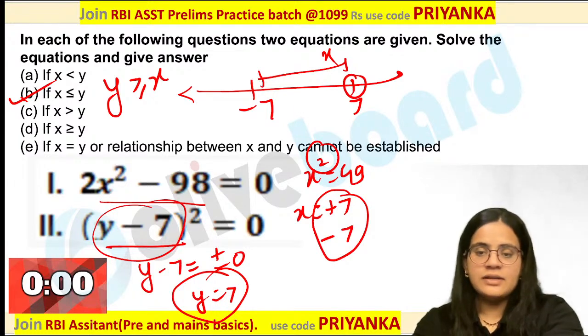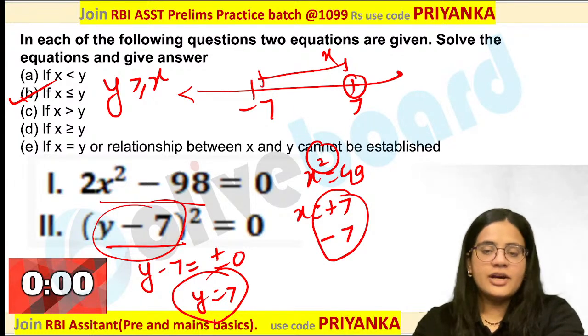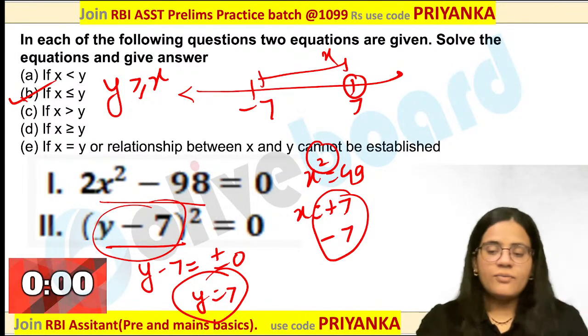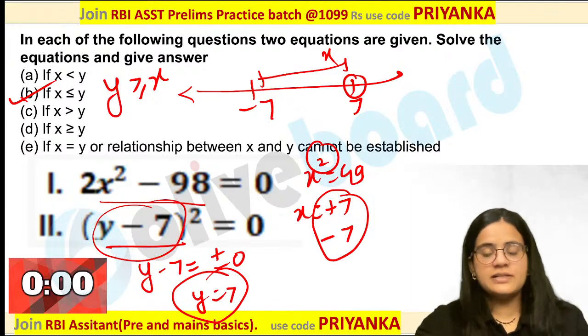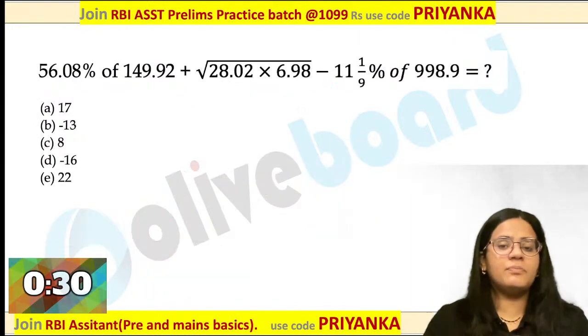Everybody is getting this one? Chaitanya, yes, Chaitanya, you are correct. Both of the roots will be positive 7 only. Okay. For y, it is positive 7. For x, it is both of the values. So, B option is the perfect one. I am really happy with your performance.